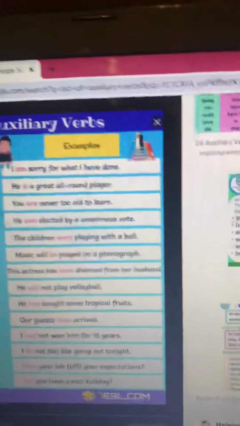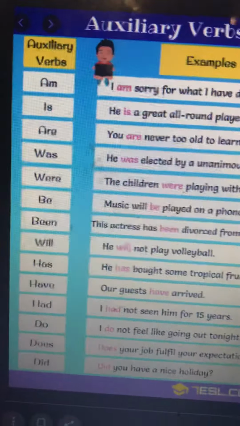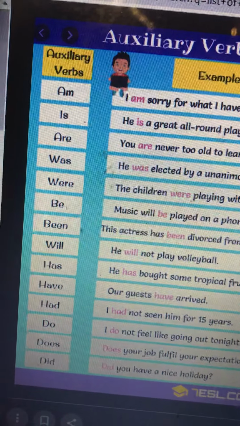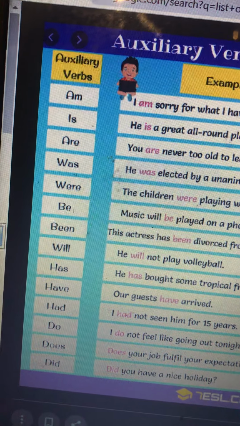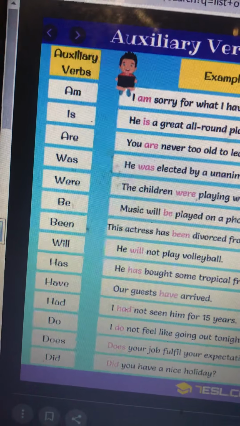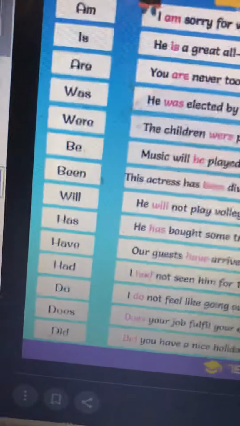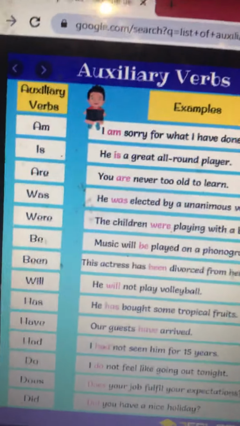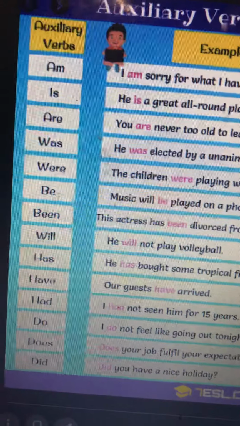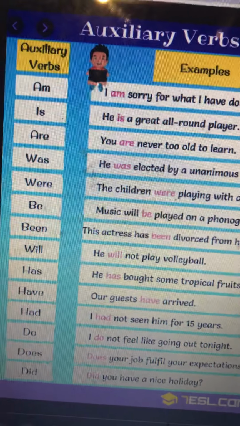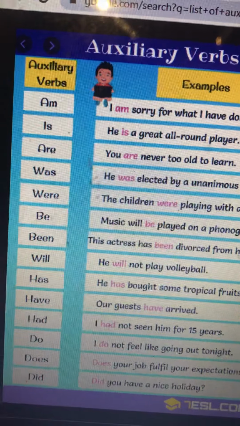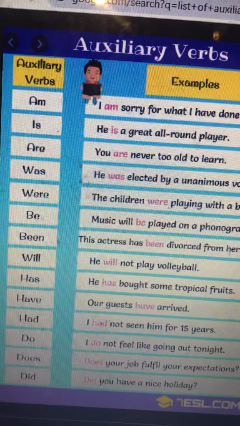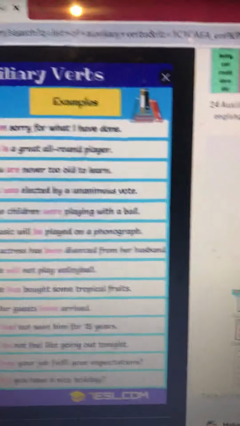So this is the list of auxiliary verbs: am, is, are, was, were, be, been, will, has, have, had, do, does, did. These are the auxiliaries in English. They are constant, there's no addition to them. These are the only auxiliaries and helping verbs, not very difficult to learn, and they are used in the sentences, you can see.